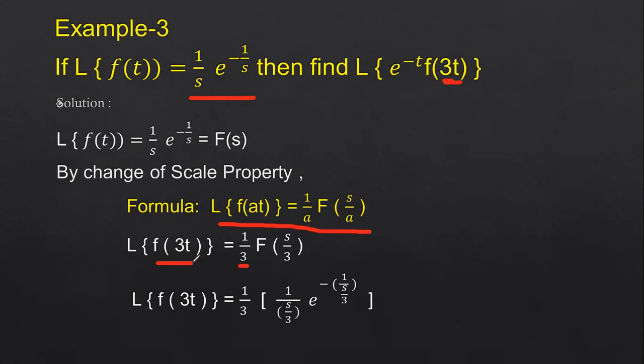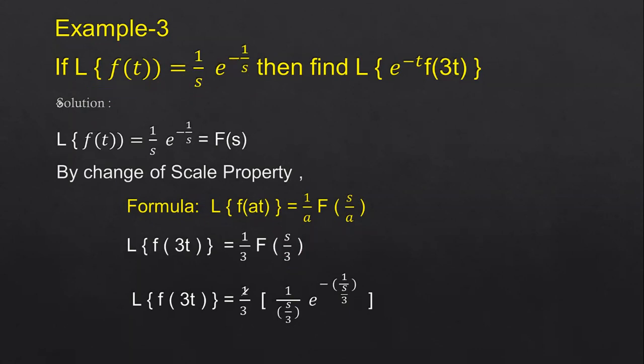So Laplace transform of f of 3t is equal to 1 by 3 f of s by 3. What is the f of s function here? F of s is given as 1 by s e power minus 1 by s. So wherever you have the s value, substitute s by 3. Okay, right.